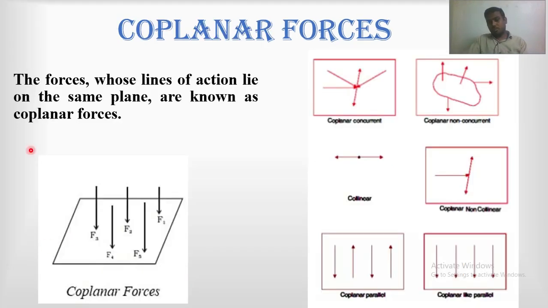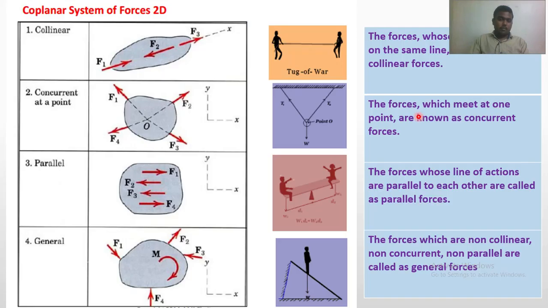Coplanar force: the forces whose lines of action lie on the same plane are known as coplanar forces. Here you can see all these forces F1 to F5 are acting in a single plane. Similarly, here these forces are parallel forces, parallel coplanar. These are concurrent coplanar. These are collinear coplanar, parallel unlike, parallel like. All these are coplanar because they are acting in a single plane.